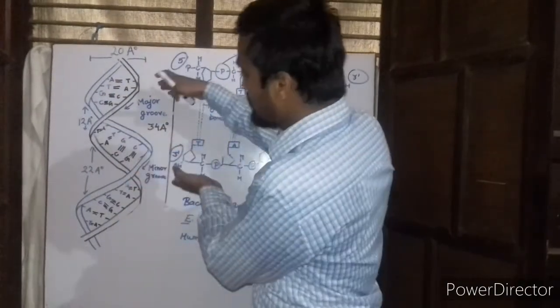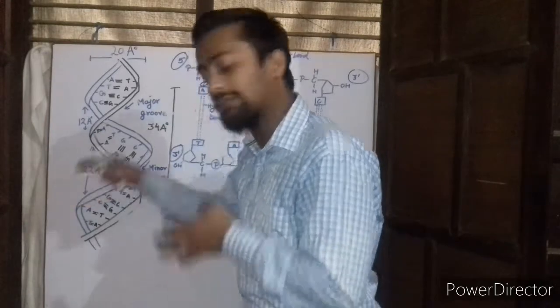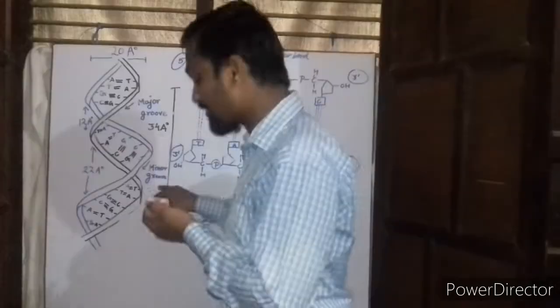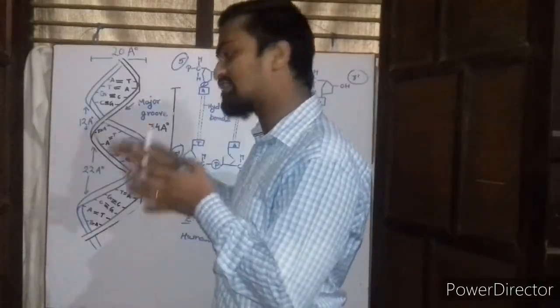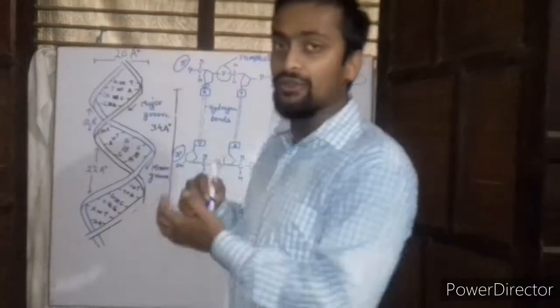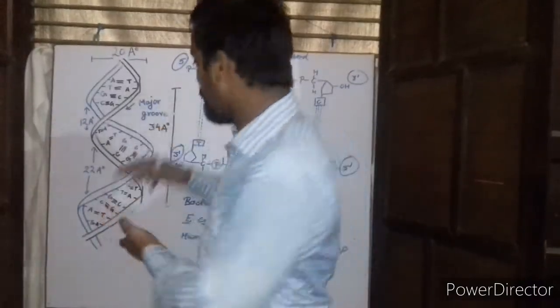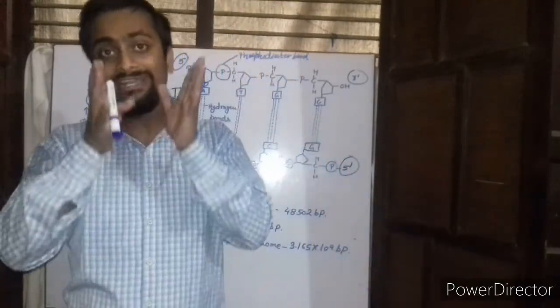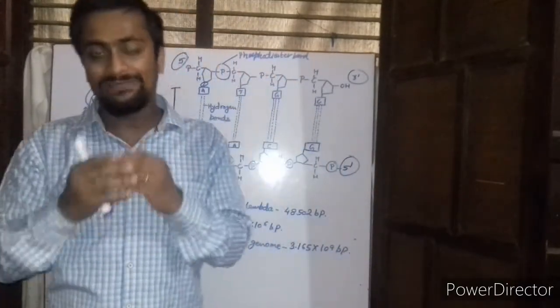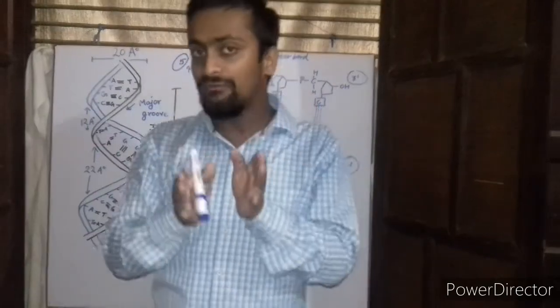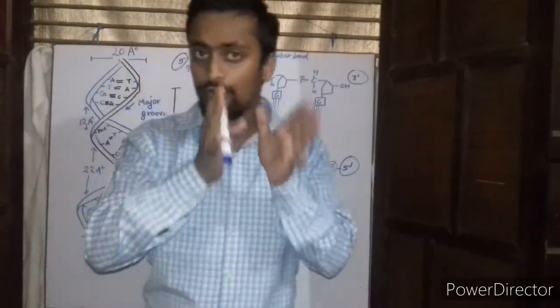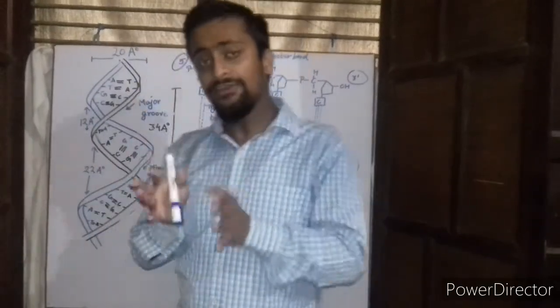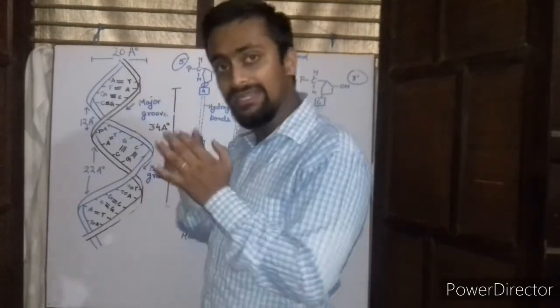The first one is the major groove, the length of which is 22 angstrom. The other is the minor groove, the length of which is 12 angstrom. One turn of DNA measures about 34 angstrom, and this one turn consists of about 10 nucleotides, which means the average distance between two nucleotides becomes 3.4 angstrom. The diameter of the DNA is about 20 angstrom.